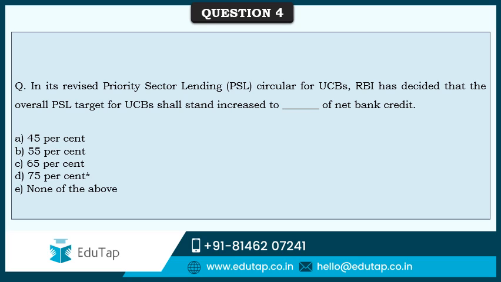So friends, as we have discussed on the previous slide, the revised priority sector lending target for urban cooperative banks is now increased to 75% of the net bank credit. So answer here is going to be option number D.